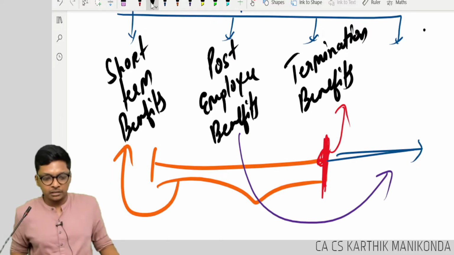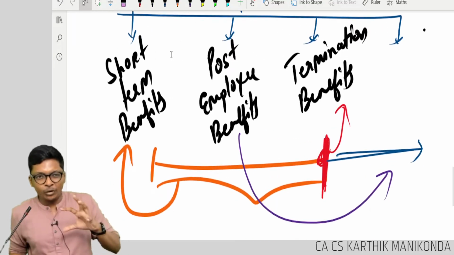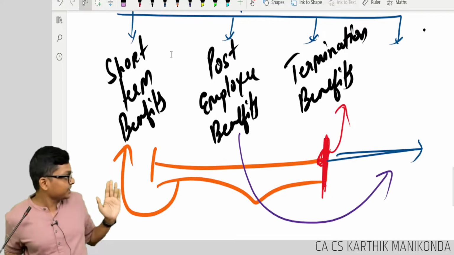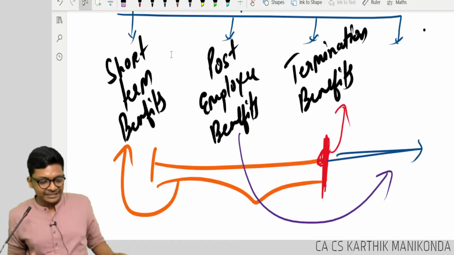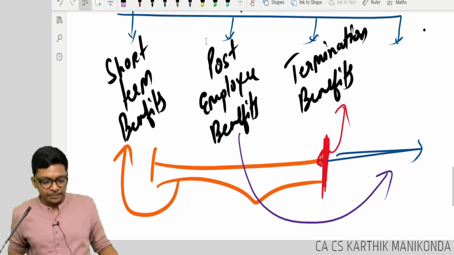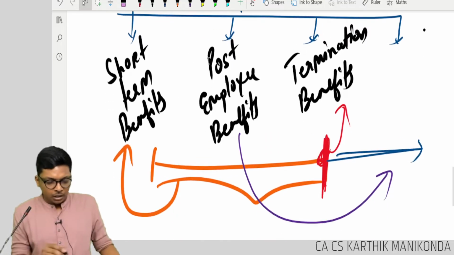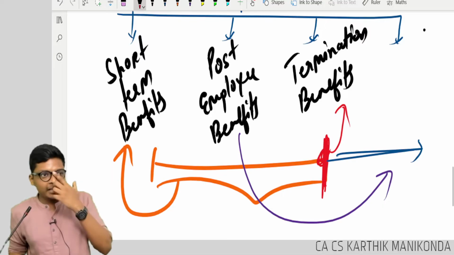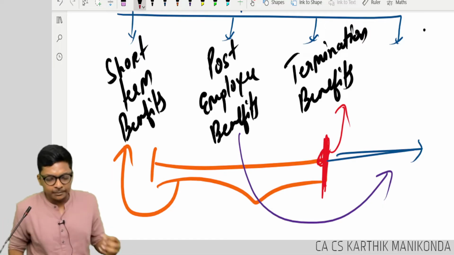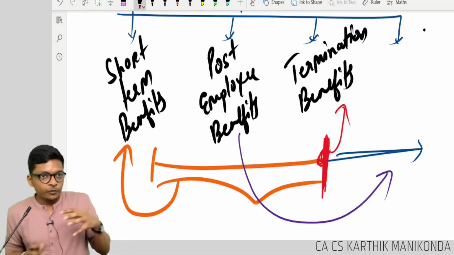And the last one is more like a miscellaneous, which doesn't fit into any of these three. Let me give a small example. Let's say they're telling him, if you work well, you will get some award later.